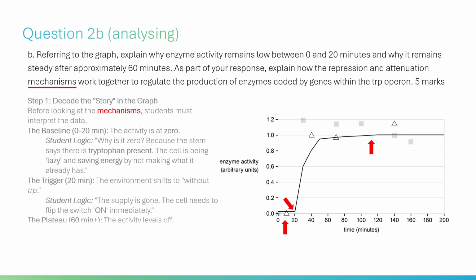The plateau, 60 minutes plus. The activity levels off. Student logic, the cell has made enough enzymes to reach a balance. It's not overproducing, it's steady.